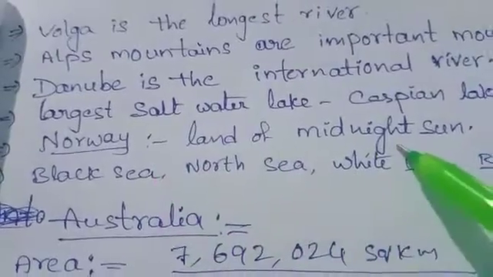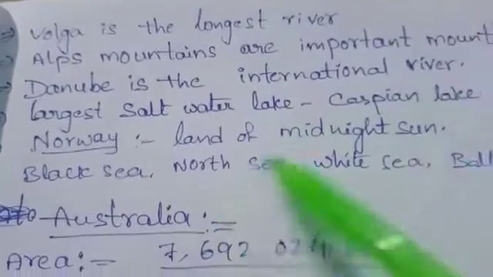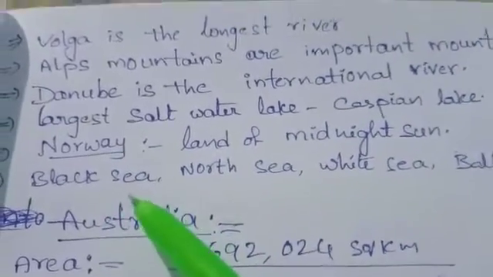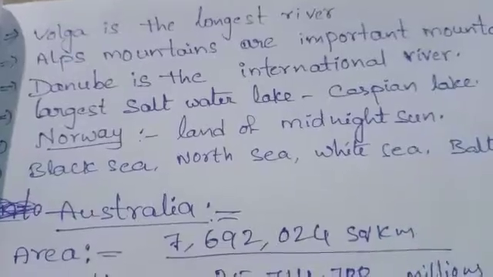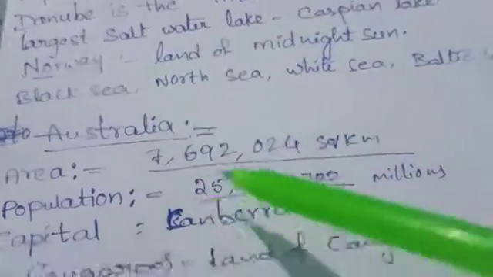Norway, we know, is the land of the midnight sun. Land of the rising sun, Japan, is in Asia. Land of the midnight sun, Norway, is in Europe. Next, important seas: Black Sea, North Sea, White Sea, Baltic Sea. So a number of famous seas we also find in Europe.